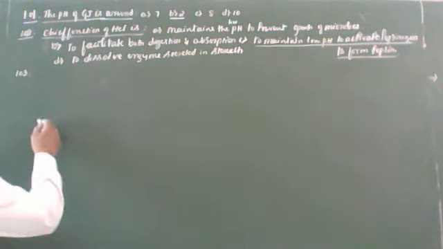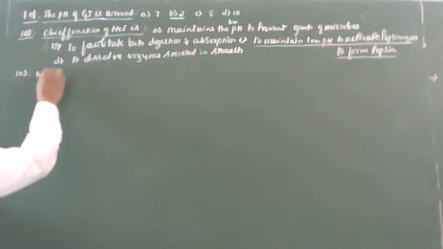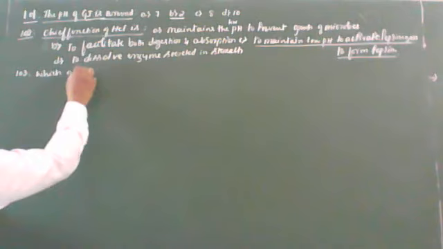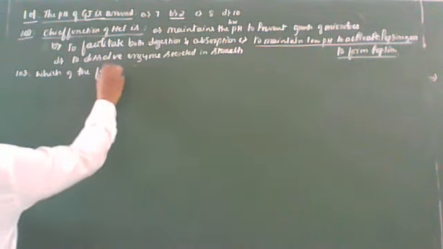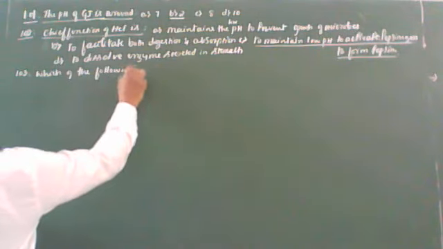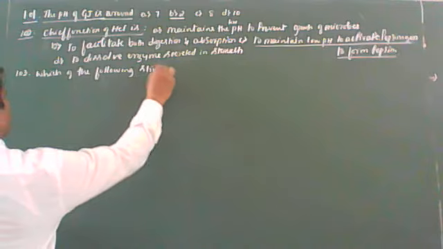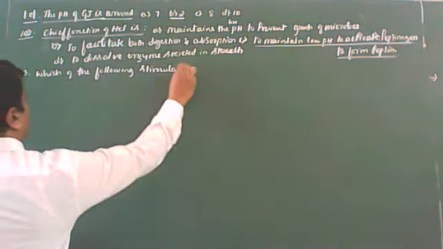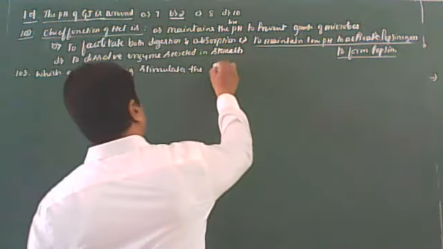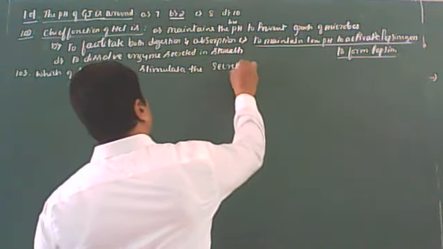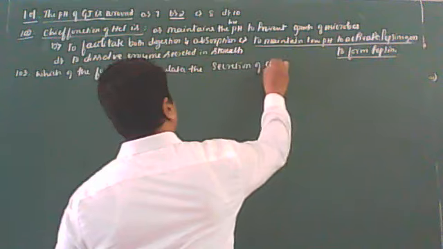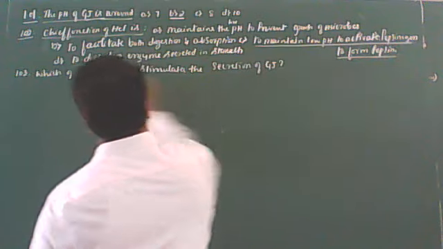Look at the board. Which of the following stimulates the secretion of gastric juice? Very easy. This is the question.